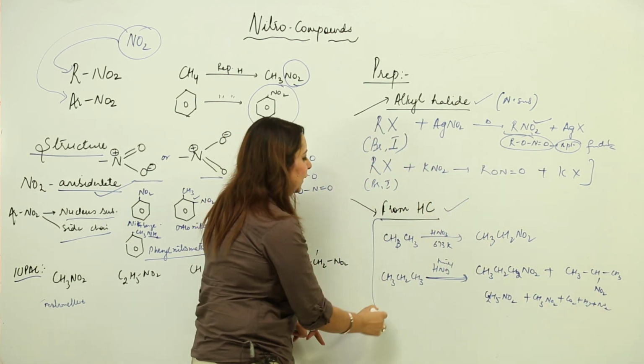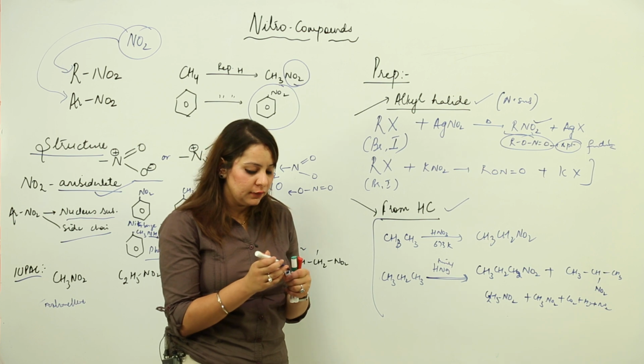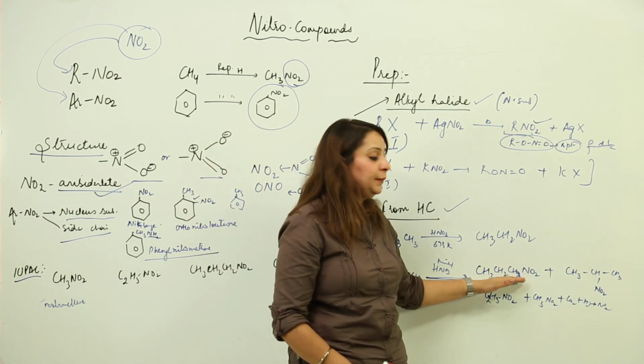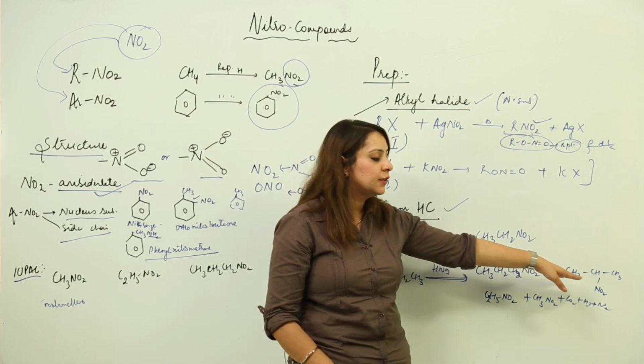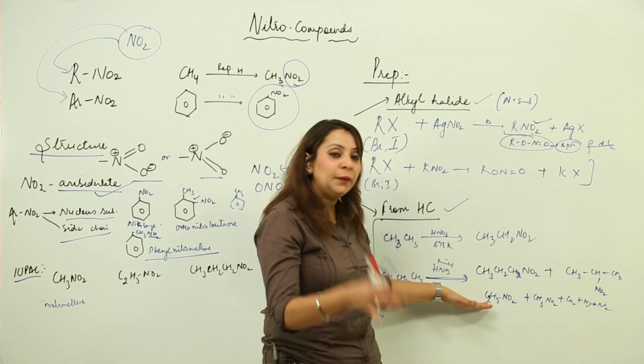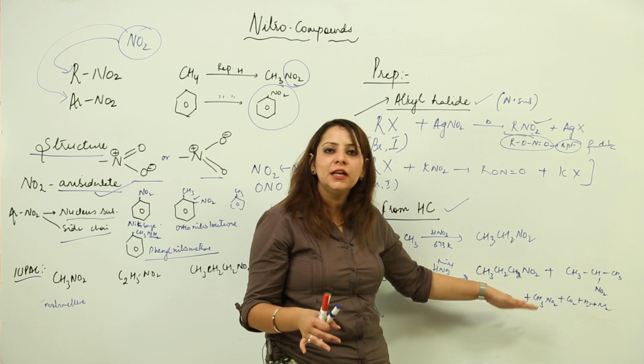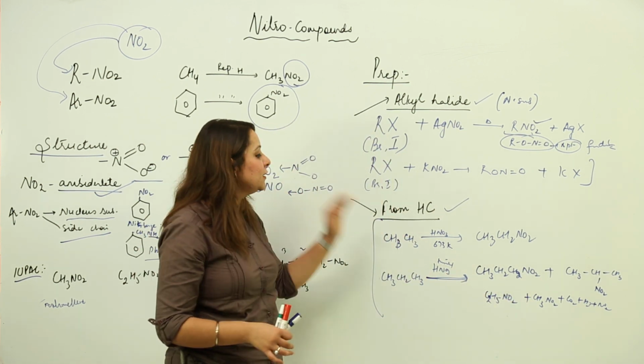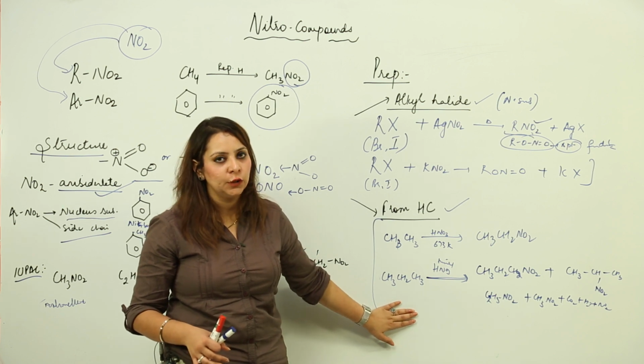Now this method is not best suited for preparing, as you can see that we are getting mixtures. Here I am getting the nitropropane, here I am getting the 2-nitropropane, here it is breaking up also, we are getting the smaller alkane nitro compounds also. So this is not the best method because the pure substance cannot be obtained by this method, right.